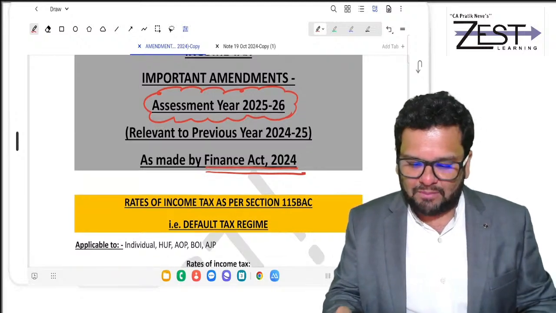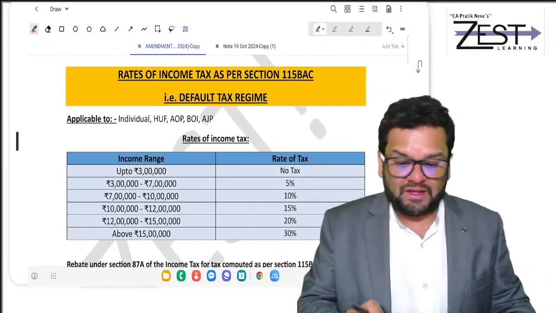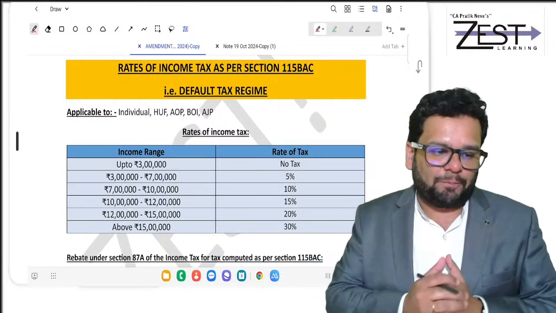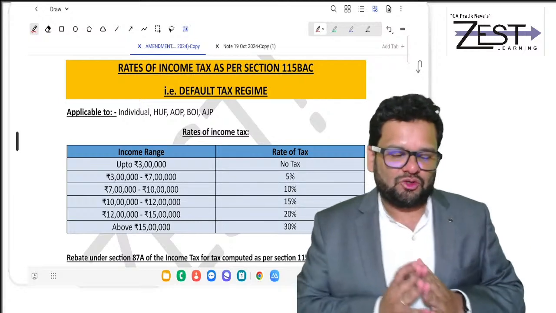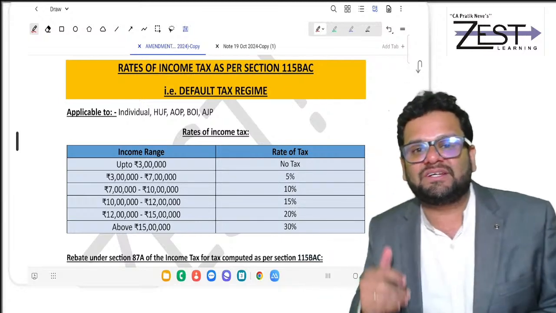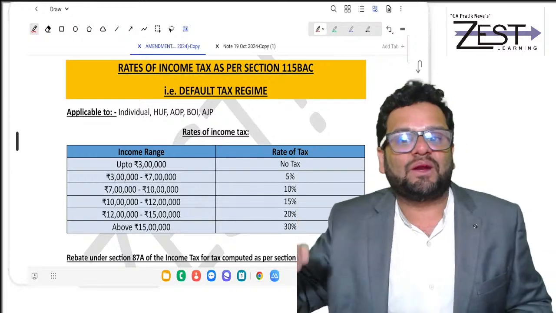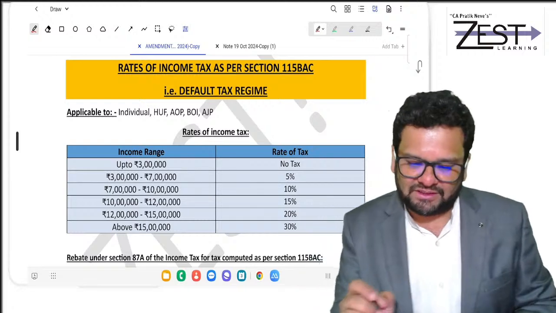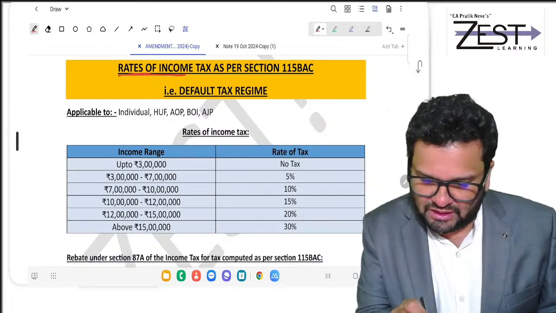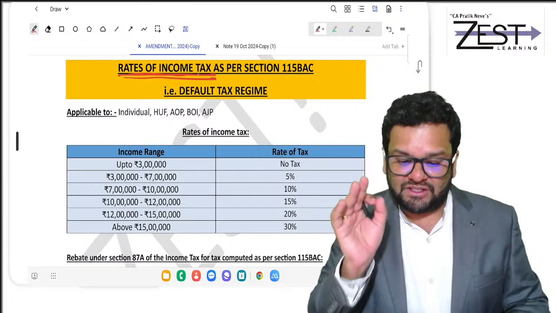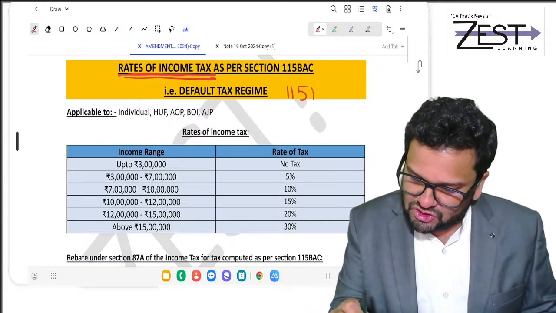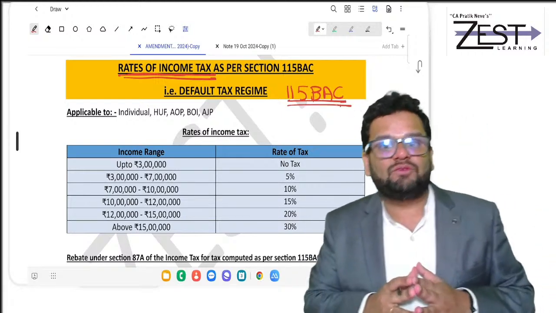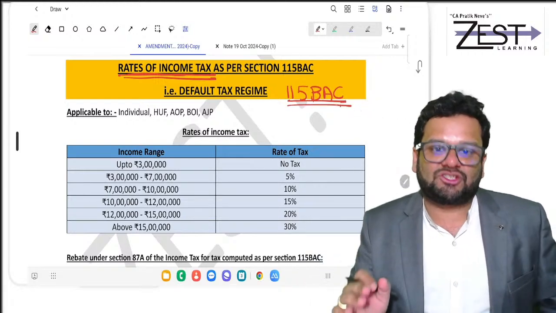Let us start with amendments. So friends, as you know, Finance Act always proposes the rates of income tax for the upcoming financial year. So Finance Act 2024 proposed the rates for PY 24-25, that is AY 25-26. So shall we discuss what are the rates of income tax? Now you know there is a default tax regime that is of section 115BAC. So in this 115BAC, what are the rates of tax?